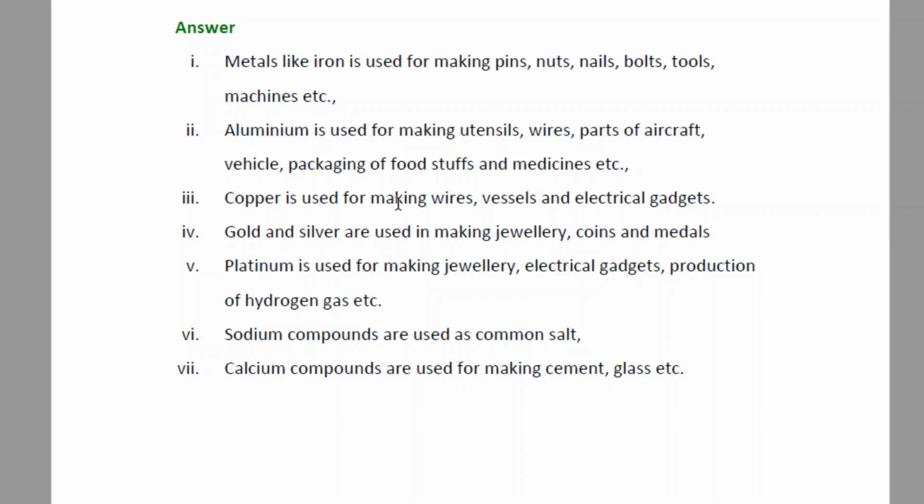Next, copper is used for making wires, vessels, electrical gadgets, as copper is a very good conductor of electricity. Gold and silver are used in making jewelry, coins and medals. Platinum is used for making jewelry as well as electrical gadgets and production of hydrogen gas. The important use of platinum is in the production of hydrogen gas. Sodium compounds are used as common salt. Calcium compounds are used for making cement, glass, ceramics, etc.